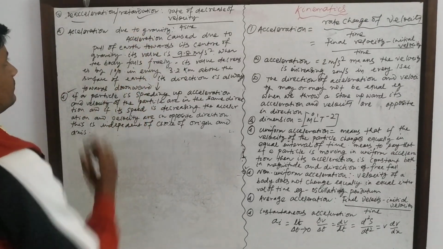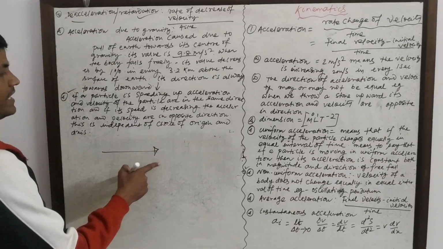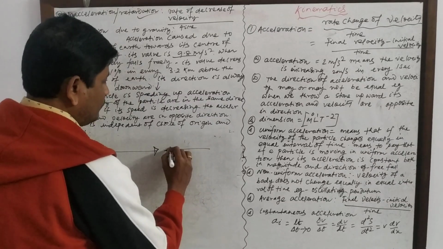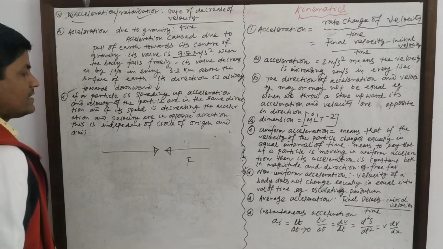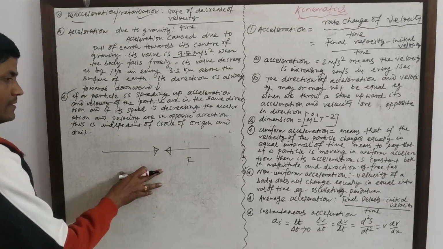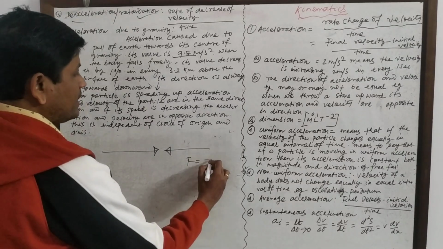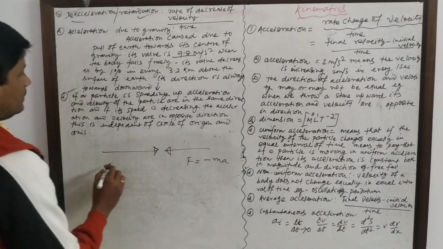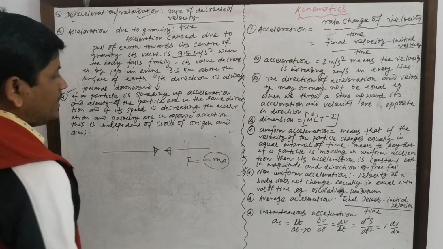Deceleration or retardation. As I told you, if the particle is moving in this direction and the force is applied from another direction, opposite to the velocity of the particle, then F is equal to minus ma. In this case the acceleration is negative.